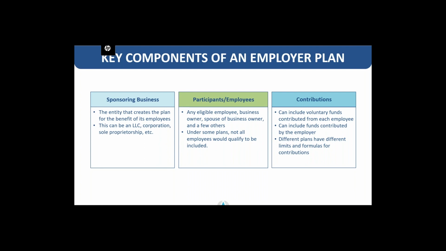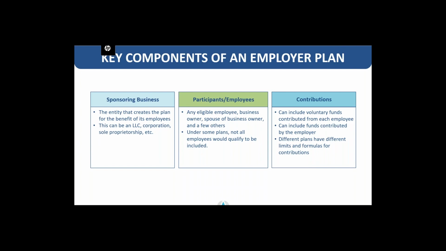This can be an LLC, a C Corp, sole proprietorship, or many other different types of businesses. The participants or employees are the ones who are actually going to utilize the plan, and they can be any eligible employee, business owner, spouse of a business owner, and several other types of people that work for the company that we'll get into a bit later. And under some plans, not all employees would qualify to be included.